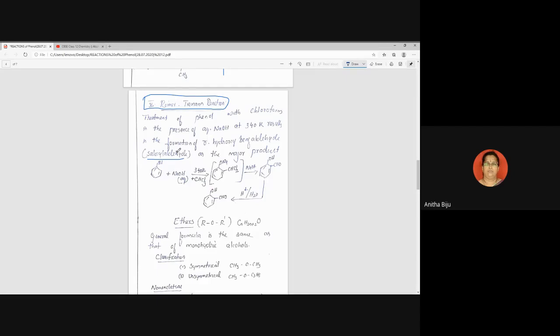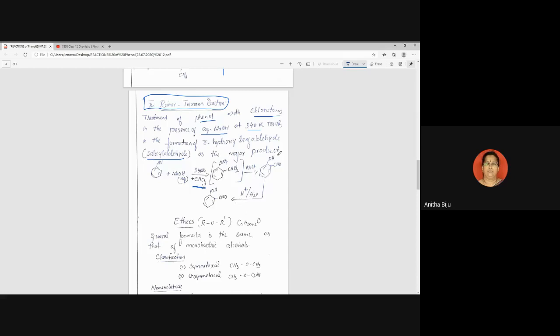Okay. So what is the reaction? When phenol is treated with chloroform, see the formula of chloroform, CHCl3, in presence of aqueous NaOH at 340 Kelvin, we get orthohydroxybenzaldehyde as the major product.